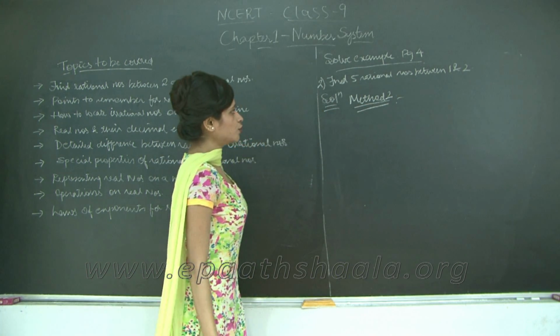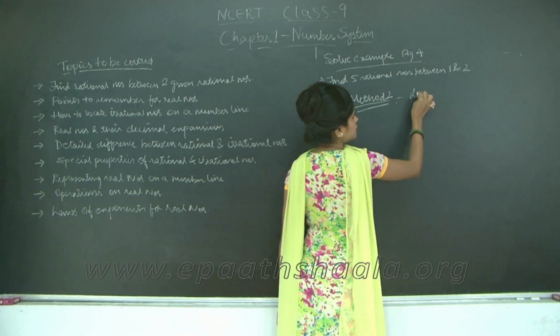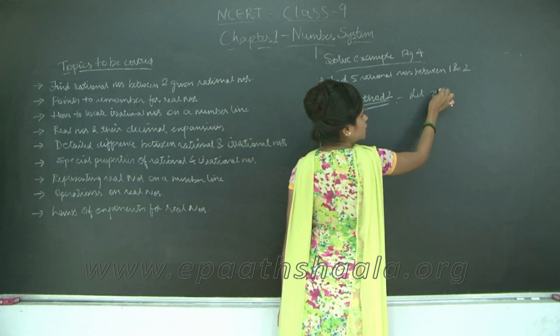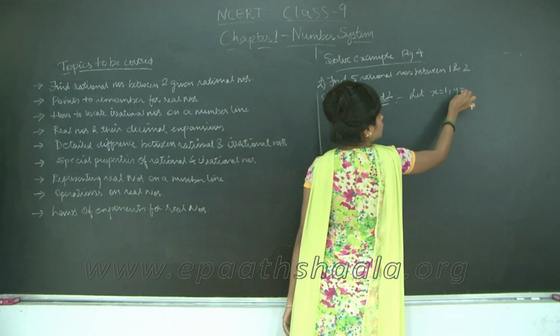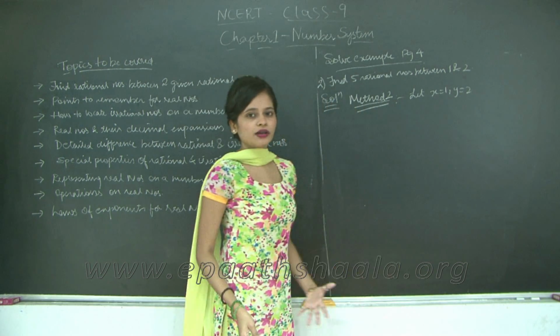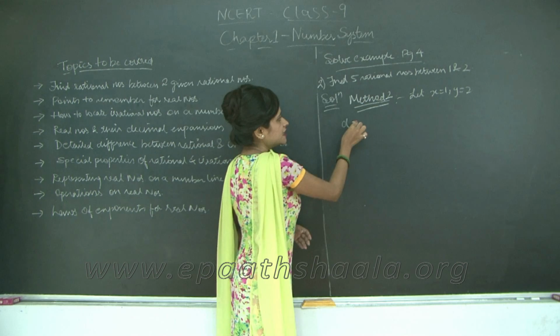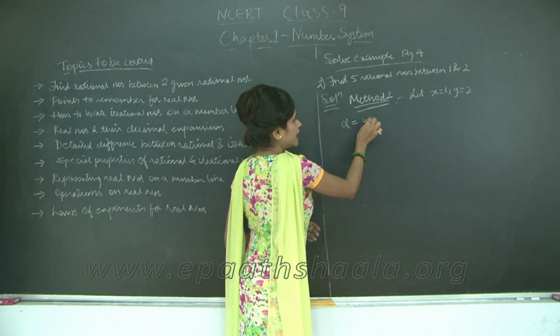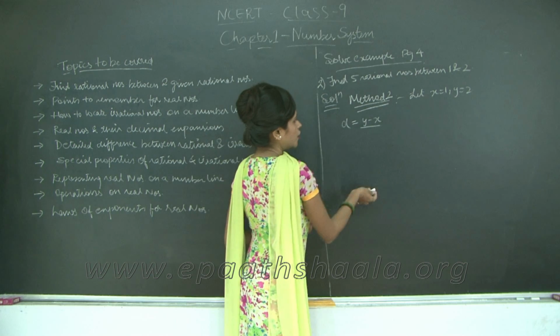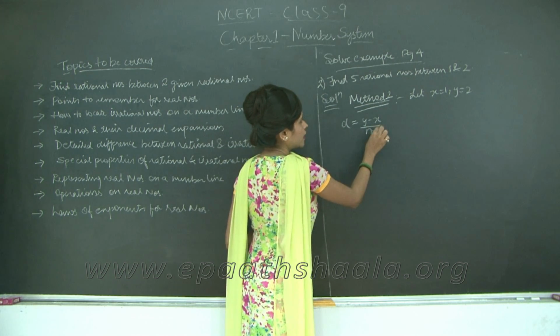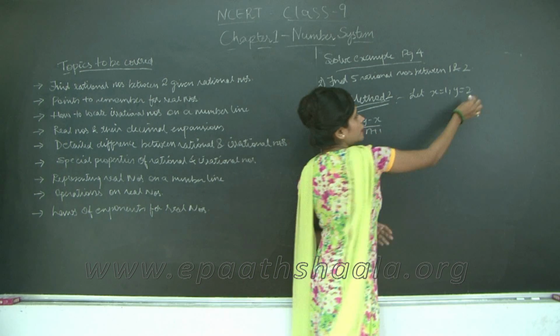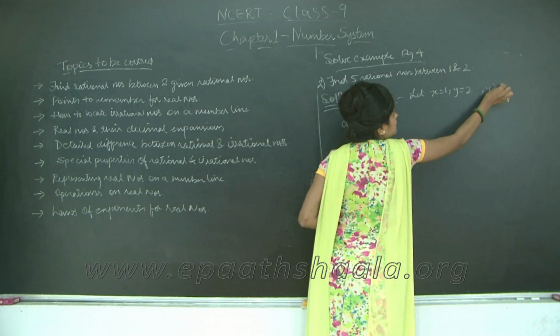So in method 2, I will say let x be equal to 1 and y be equal to 2. So what you have to do in method 2 is you have to first find a difference d such that d is equal to (y minus x) upon (n plus 1). Why y minus x? Here y is greater than x, right?